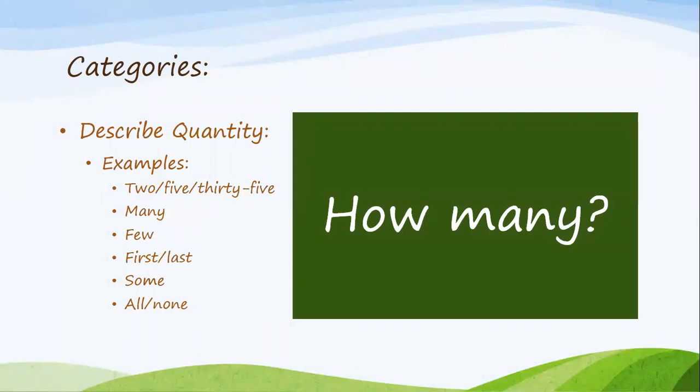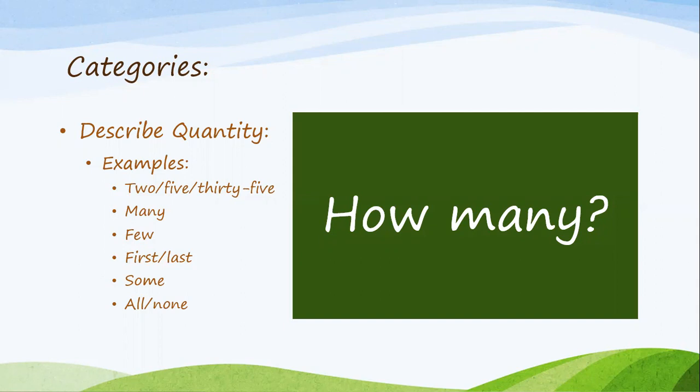There are a few categories when we talk about adjectives. The first category, describing the quantity, and that answers to how many. Examples: 2, 5, 35, many, few, first, last, some, all, or none.